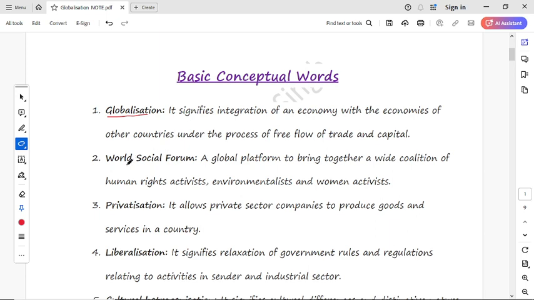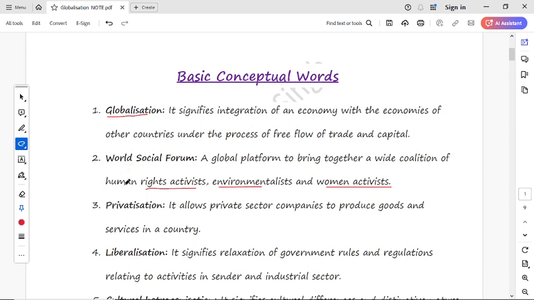Okay, now the next term is World Social Forum. It is a global forum that brings together a wide coalition of human rights activists, environmentalists and women activists. It means the social forum is a platform where there is a coalition of human rights activists, environmentalists and women activists. This is the social forum.